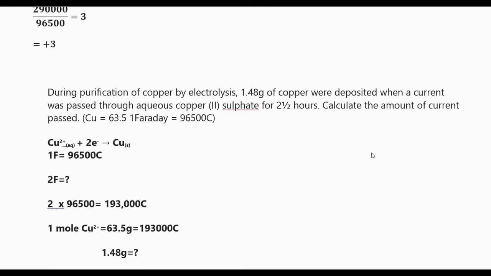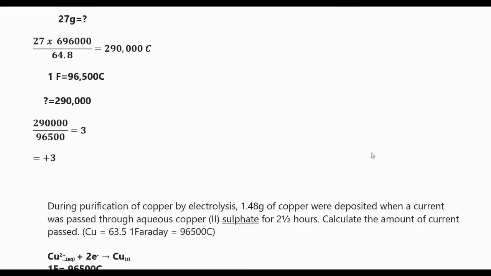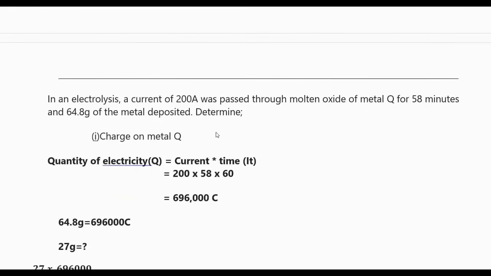Down here, you must be given that. I think the question has gone somewhere. You must be given that Q is equal to 27, so the RAM of Q is 27.